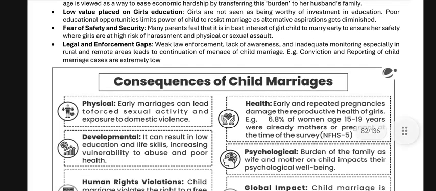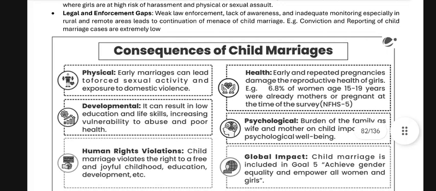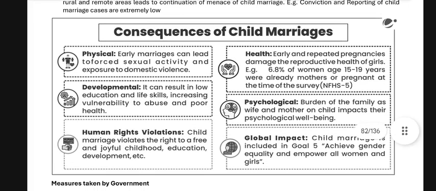Consequences of child marriage. Physical: early marriage can lead to forced sexual activity and exposure to domestic violence. Development: it can result in low education and life skills, increasing vulnerability to abuse and poor health. Human rights violations: child marriage violates the right to a free and joyful childhood, education, development, etc. Health: early and repeated pregnancies damage the reproductive health of girls.